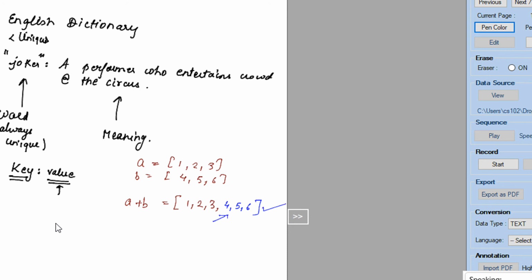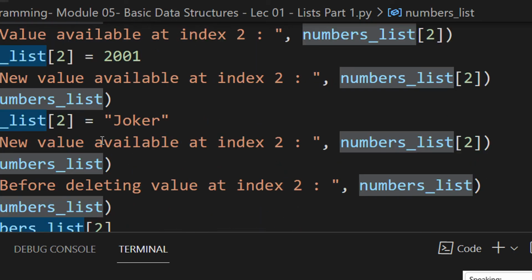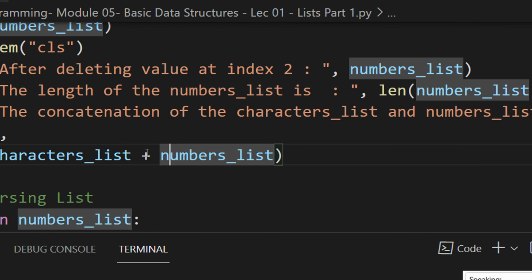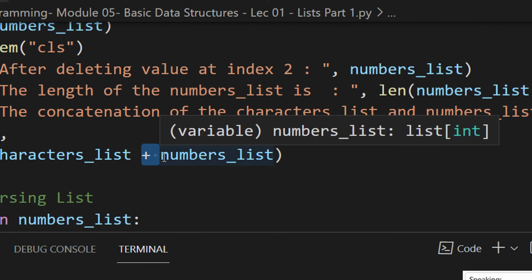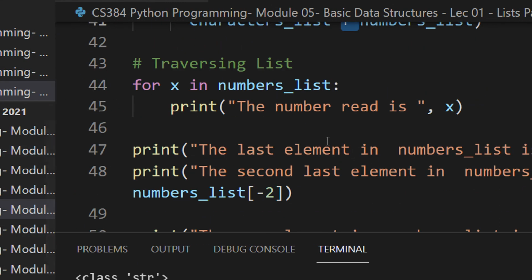This is the output here. It does not become 1 plus 4 is 5, 2 plus 5 is 7, 3 plus 6 is 9. It does not become like that. This is wrong. When you are using a plus operator, remember that the lists will be concatenated. You can concatenate as many lists as you want. Nothing to worry about.